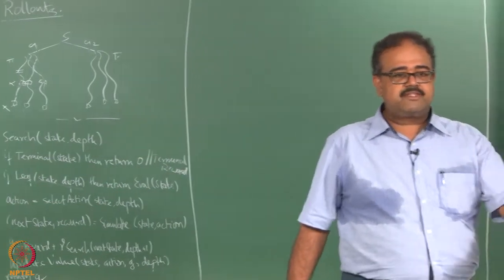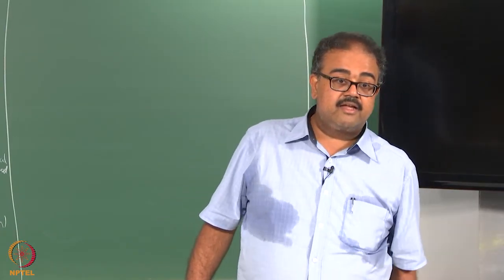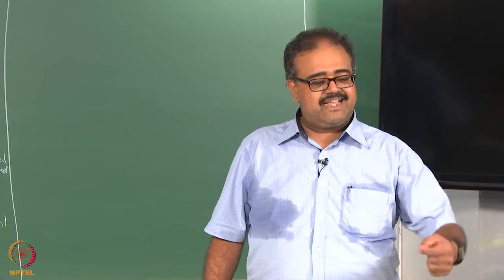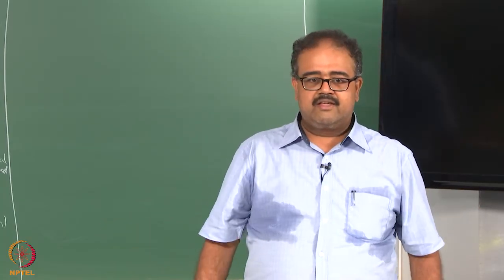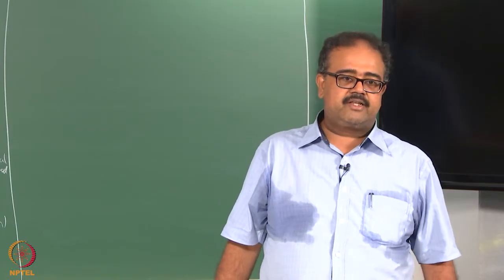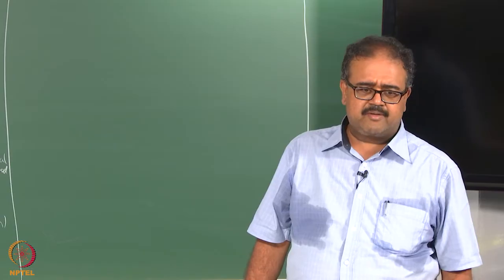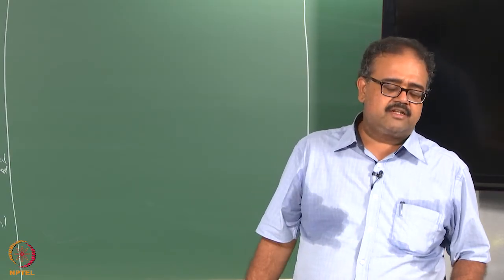And how will you choose the best action? Maximum return. Whichever next state gives you the maximum. So basically you will simulate each action once, and then see which next states you land up in. Whichever next state gives you the highest value, you pick that action and go, once or multiple times.